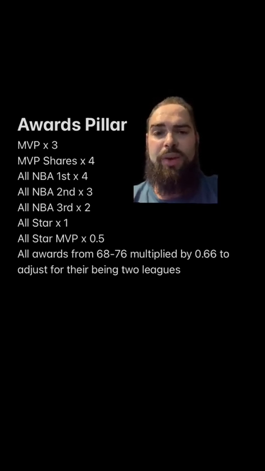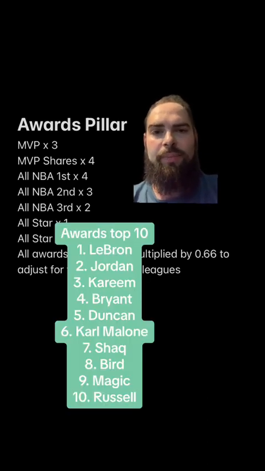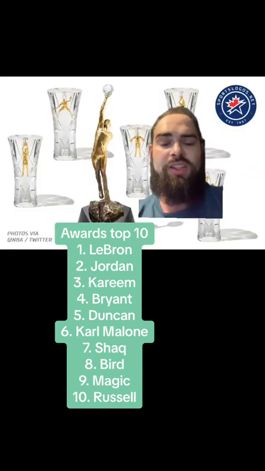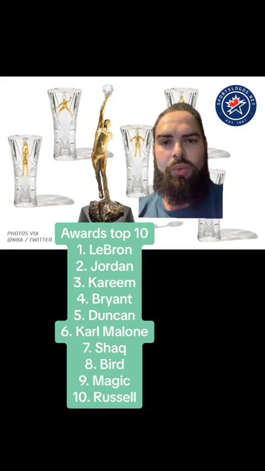Gobert. If we give Gobert points for winning DPOY, it might flip that order. And I think we can all agree that was more or less the correct order. So that's how the awards pillar works, and this is the top 10 that we get from the awards pillar.